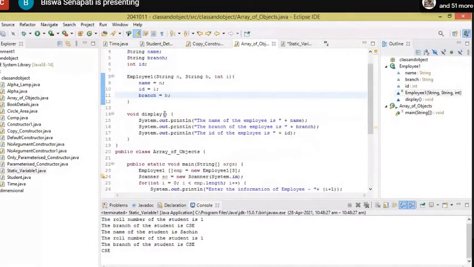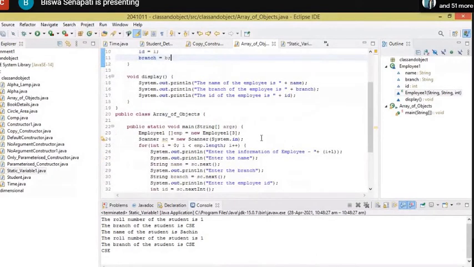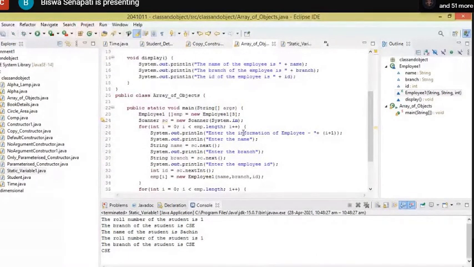Then there is a display method. It is displaying the data members of the class. You are acquainted with this method, no need to explain. It displays the value of name, branch and the ID, that is the employee ID. Now all of you try to understand. Very, very important. So let us go to the main method. Employee1 square bracket emp equal to new Employee1 3.